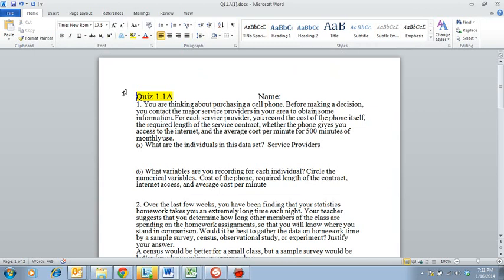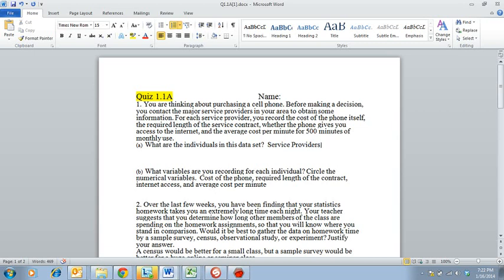Question 1. You are thinking about purchasing a cell phone. Before making a decision, you contact the major service providers in your area to obtain some information. For each service provider, you record the cost of the phone itself, the required length of the service contract, whether the phone gives you access to internet, and the average cost per minute for 500 minutes of monthly use. So question A, what are the individuals in this data set? The individuals are the service providers.